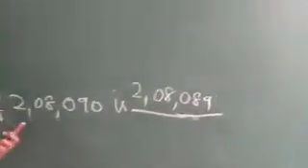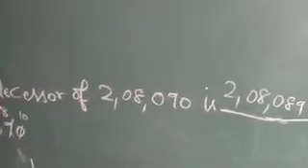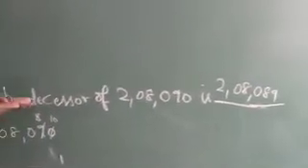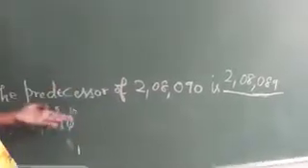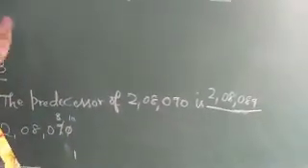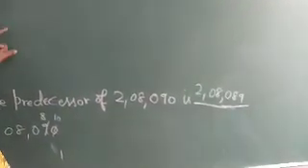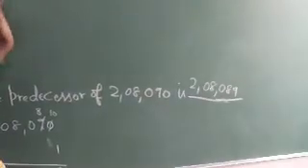So the main concept is, in the case of finding the predecessor, you have to subtract 1 from the given number. Suppose if the successor is asked, you have to add 1 to the given number.